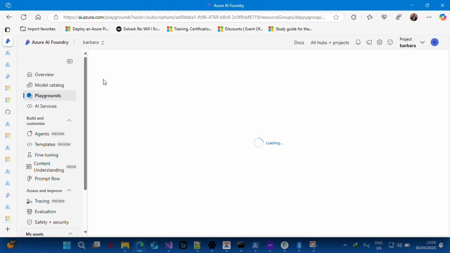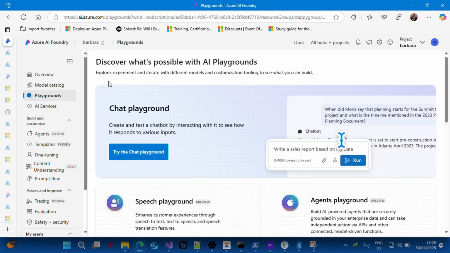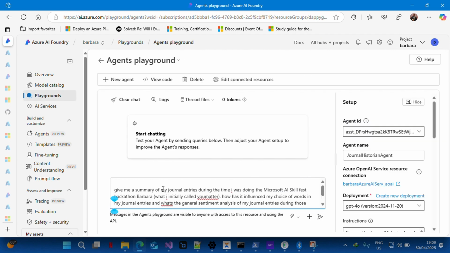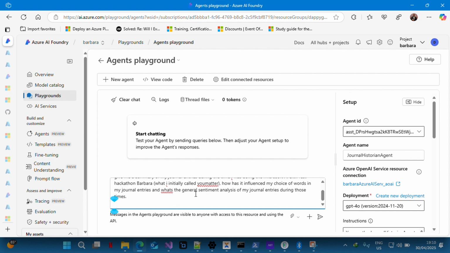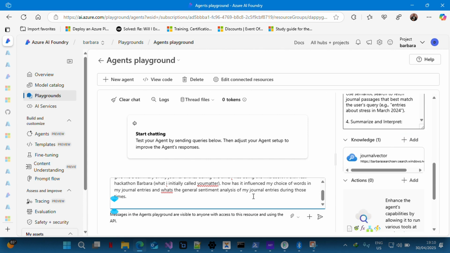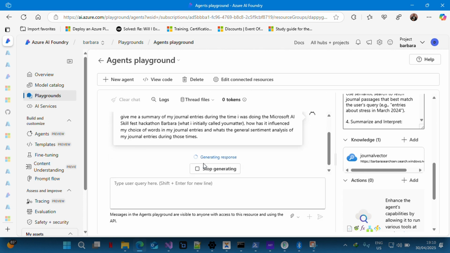So now let's ask another agent. My question is, give me a summary of my journal entries during the time I was doing the Microsoft AI Skill Fest Hackathon, which I initially called You Matter because everybody matters. How has it influenced my choice of words in my journal, and what is the general sentiment during those times? It has the journal vector that was created from my journal attached to it right now. So let's see how it answers this question.